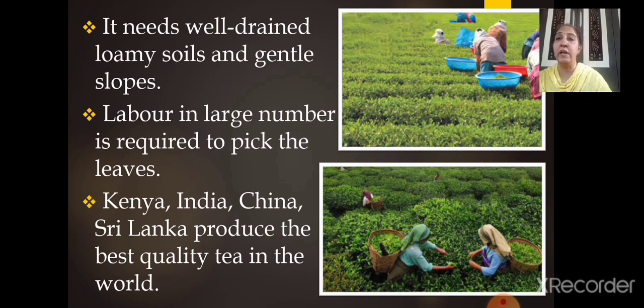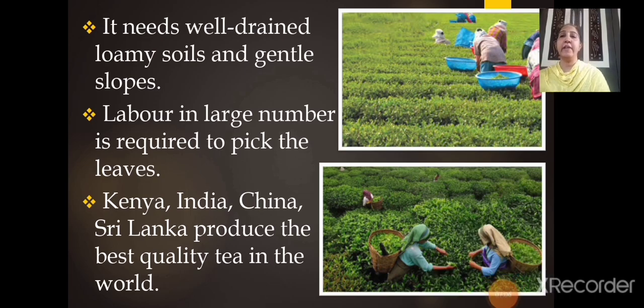So it requires well-drained loamy soil and gentle slope. But the labor required is very large to pick up the leaves. Because of the tender leaves, large labor is required. Many people are involved in this tea plantation. Now the countries growing this, Kenya, India, China, Sri Lanka, produce the best quality tea in the world. Okay, so apart from the large labor, it also requires well-drained loamy soil and gentle slopes for tea plantation.